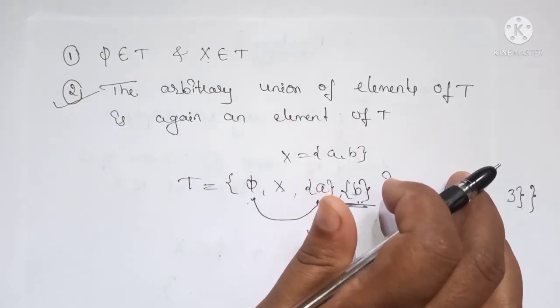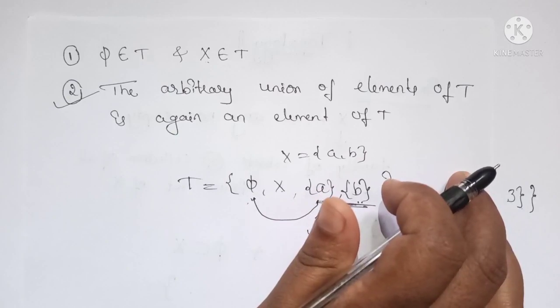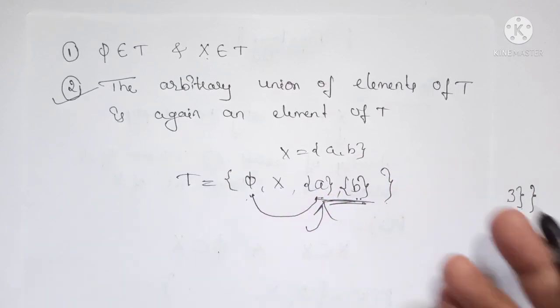That means the arbitrary union of any elements of T is again an element of T.